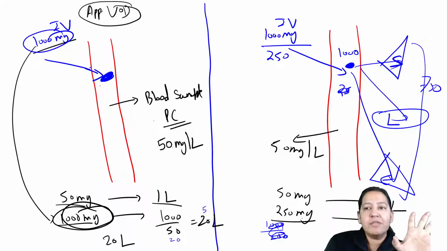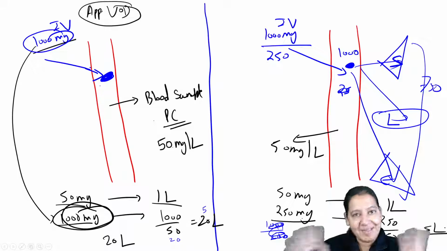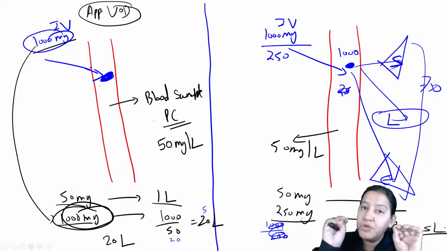So for 250, how much will it be? 250 upon 50, it will be 5. That looks nice. Yes, we have 5 liter of blood. So that is the thing. This experiment is proving that distribution actually happens.